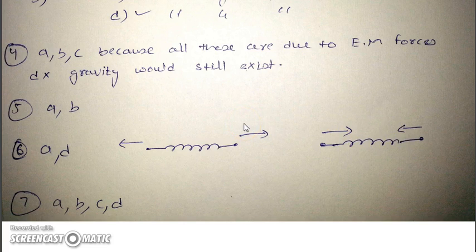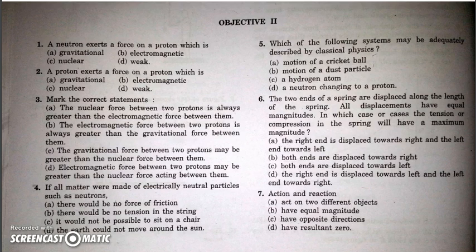In the other two cases, in which both ends are moved in one direction, there will be no compression or elongation. So options A and D are the correct answers. In B and C there will be no elongation or compression at all.